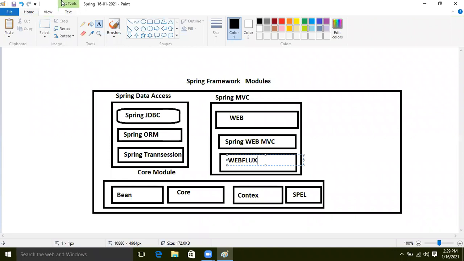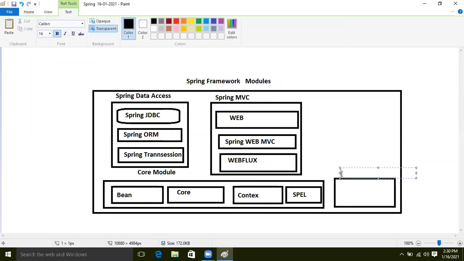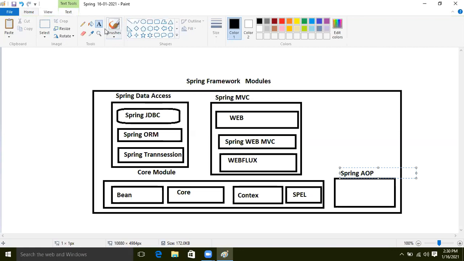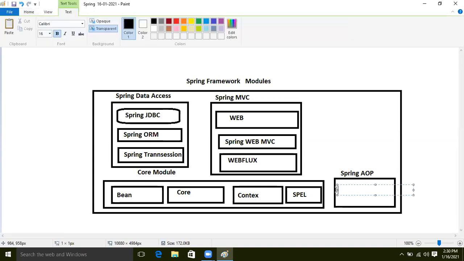So now after that, Spring AOP, we will understand. In the Spring AOP module we will understand two things. In Spring AOP we will understand what is aspect and what is AspectJ. I will touch those things, guys.